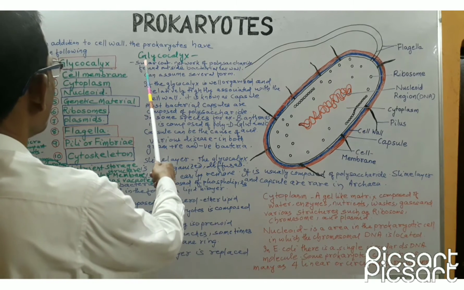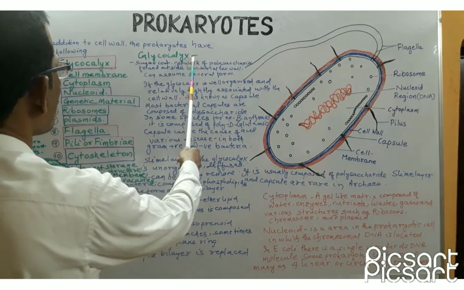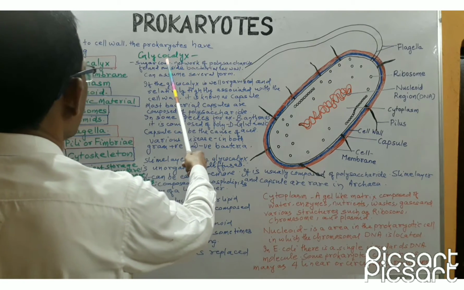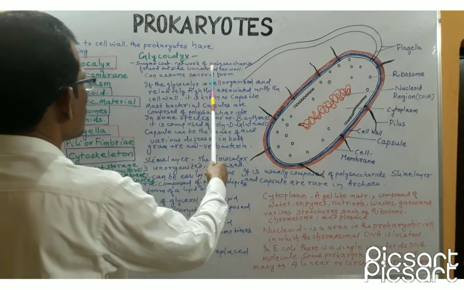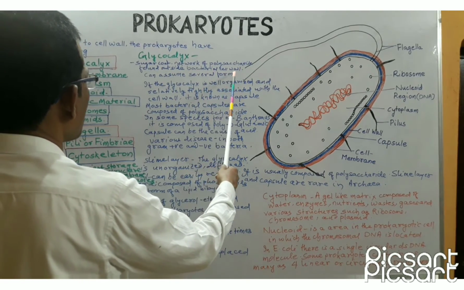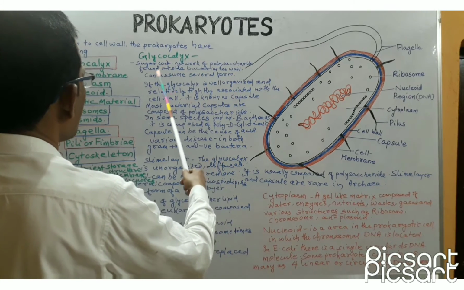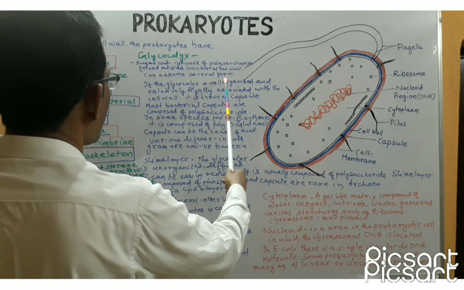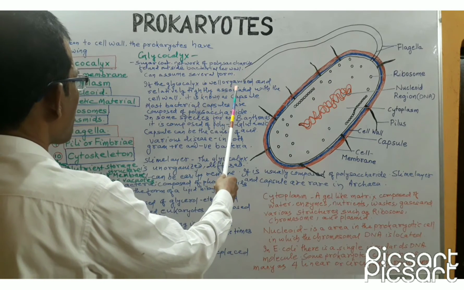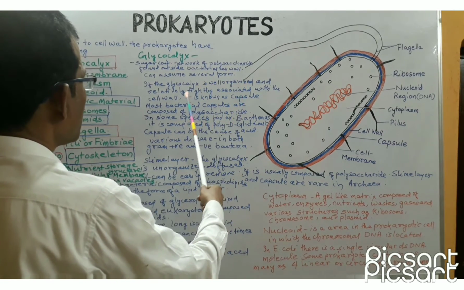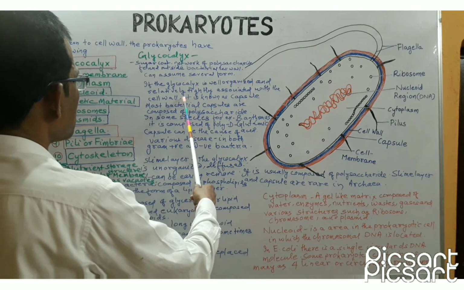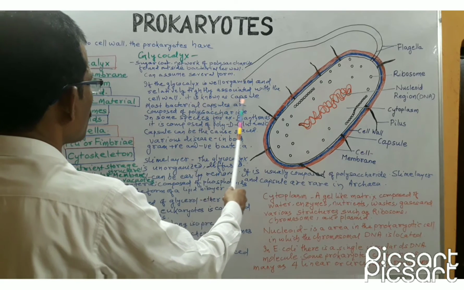First of all, let us discuss about glycocalyx. Glycocalyx literally means sugar coat. It is a network of polysaccharide found outside the bacterial cell wall, and the glycocalyx can assume several forms. If the glycocalyx is well organized and relatively tightly associated with the cell wall, such type of glycocalyx is known as capsule.